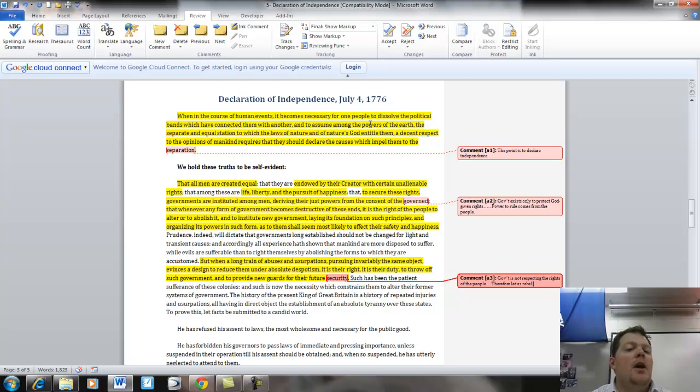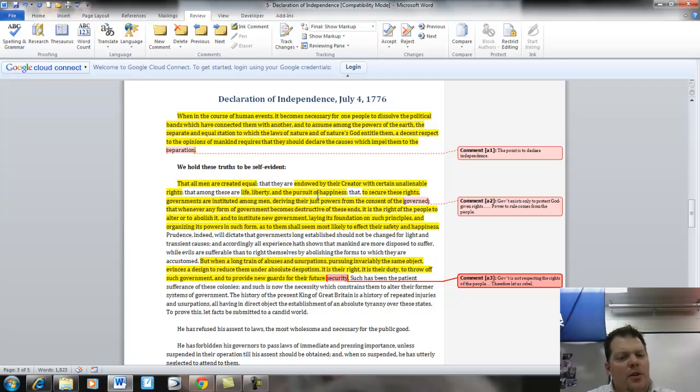Some other things that are kind of interesting in the statement here, it says that all men are created equal. So does that mean simply Americans or people all around the world? Do people all around the world have the rights of life, liberty, and the pursuit of happiness? Does the American Constitution, the American Bill of Rights, extend to all mankind? Or is it simply kind of an American thing?